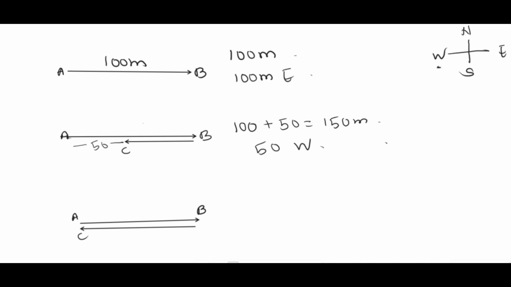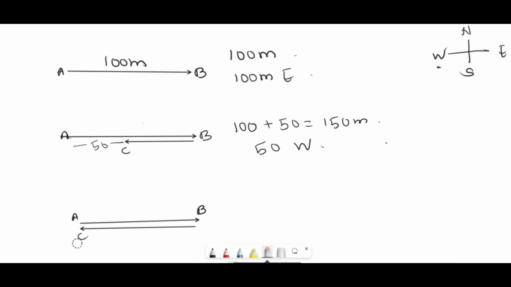Now look at the third one. You travel from A to B and then back from B to C, which is not C, it's again the initial position A, because you're coming back to your original position.